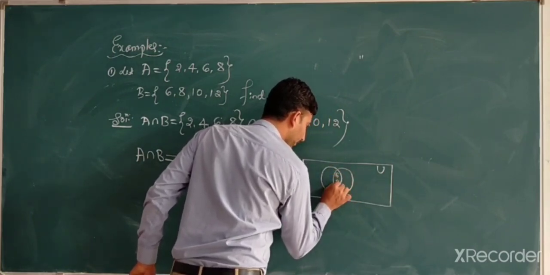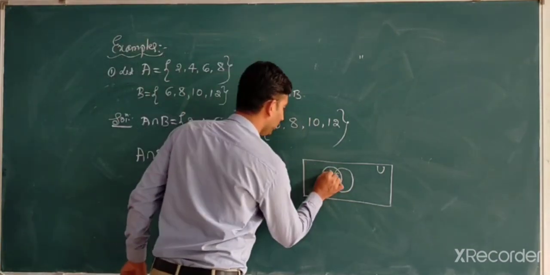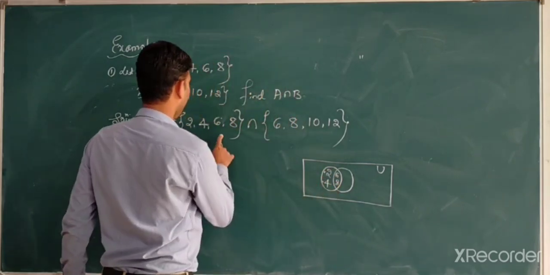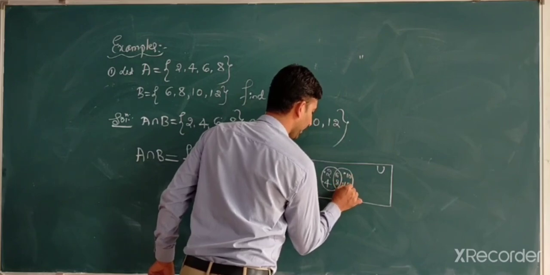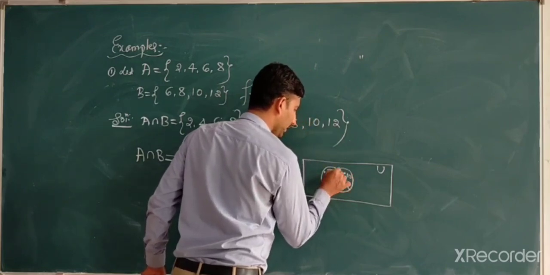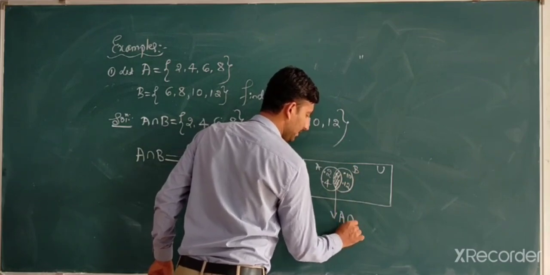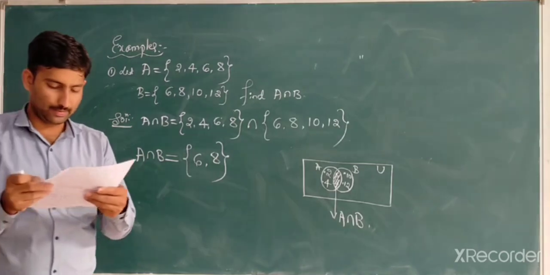Correct. Here the common elements are 6, 8. After that 2, 4, 6, 8 over. After that 10, 12. This portion is A, it is B. This portion is nothing but A intersection B.